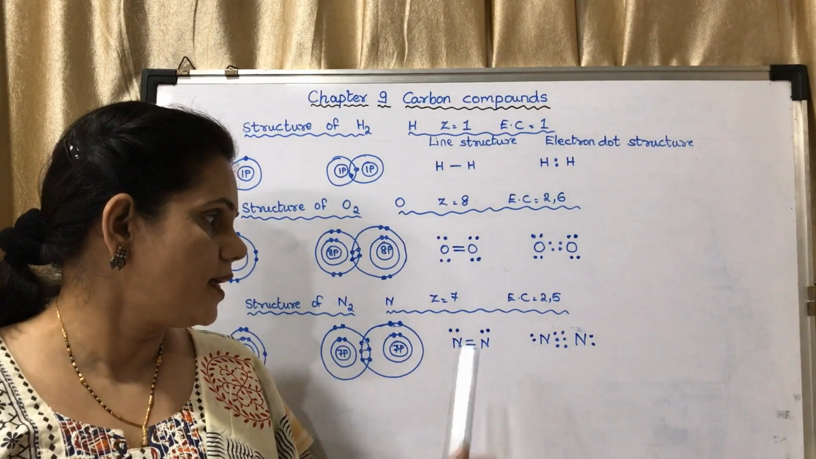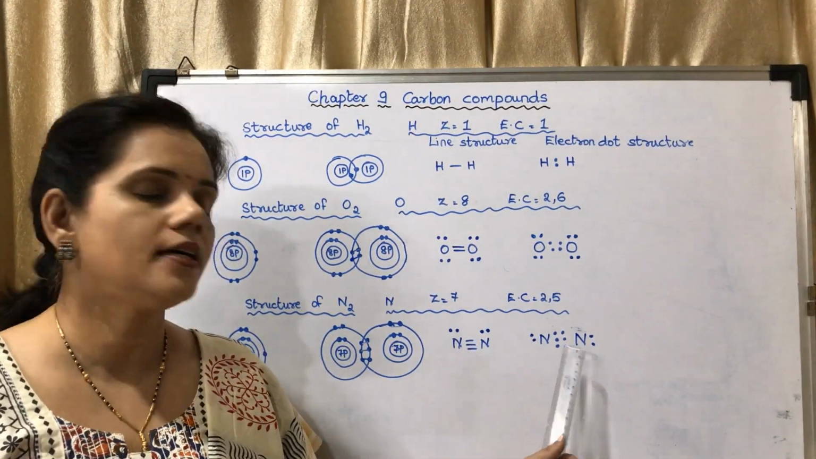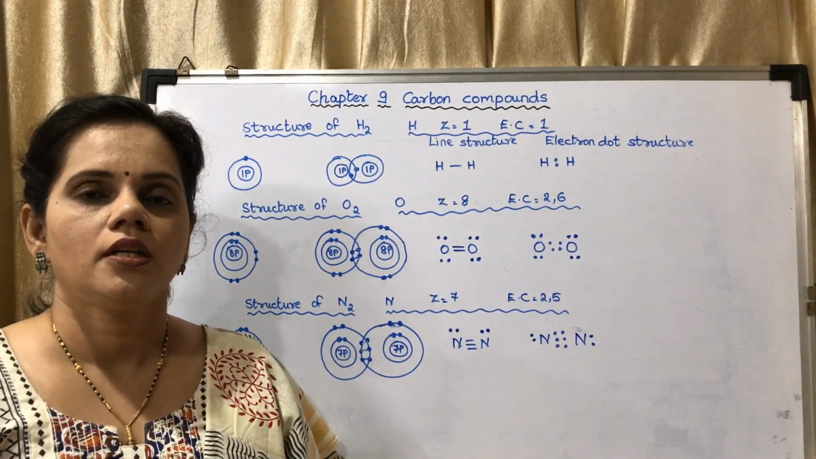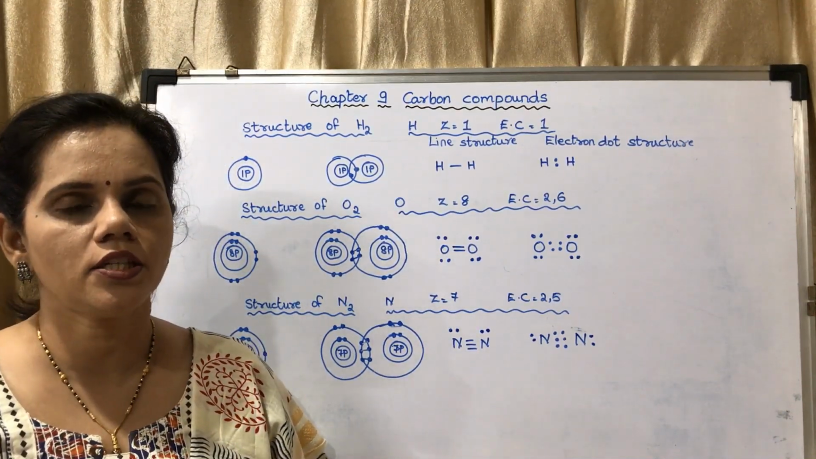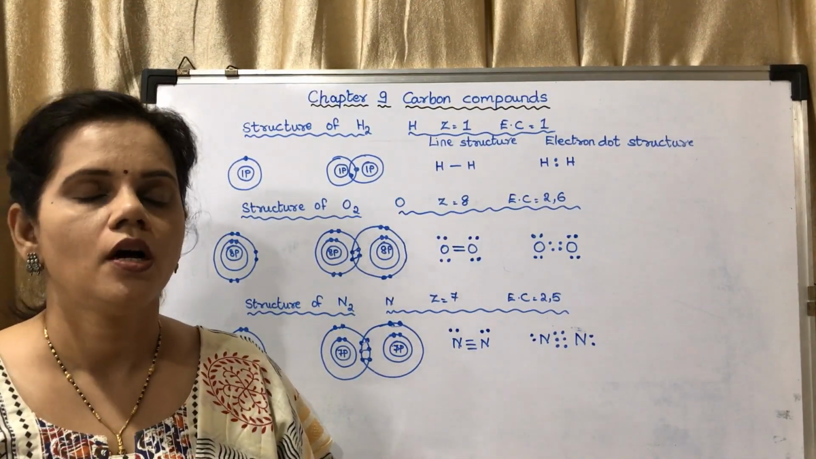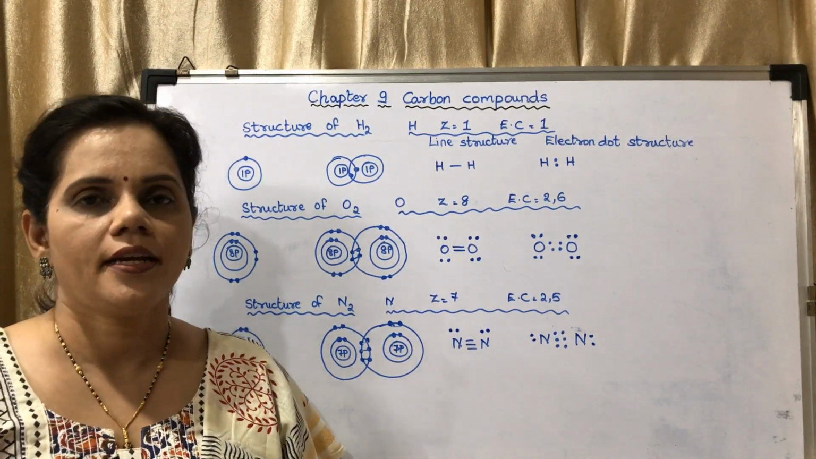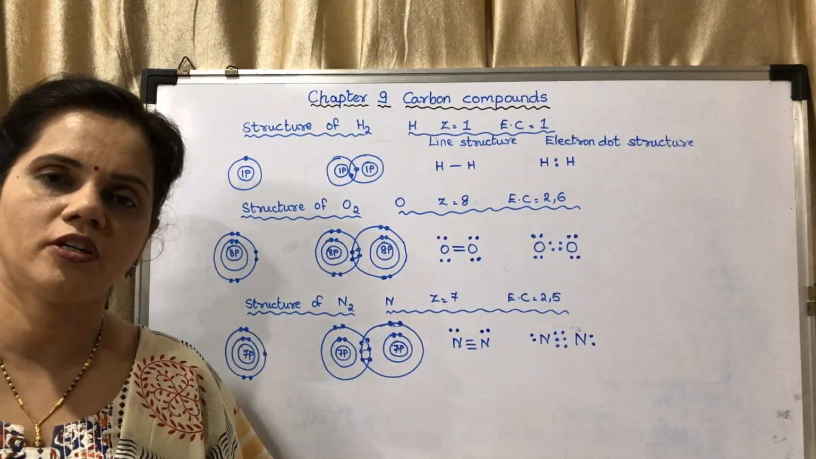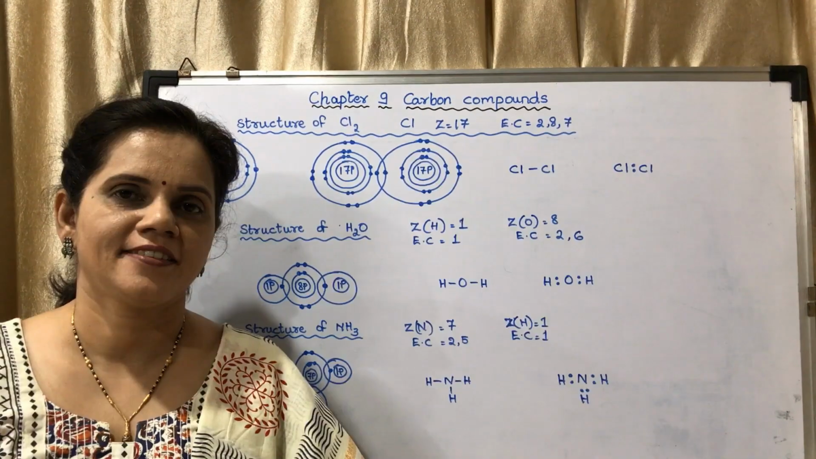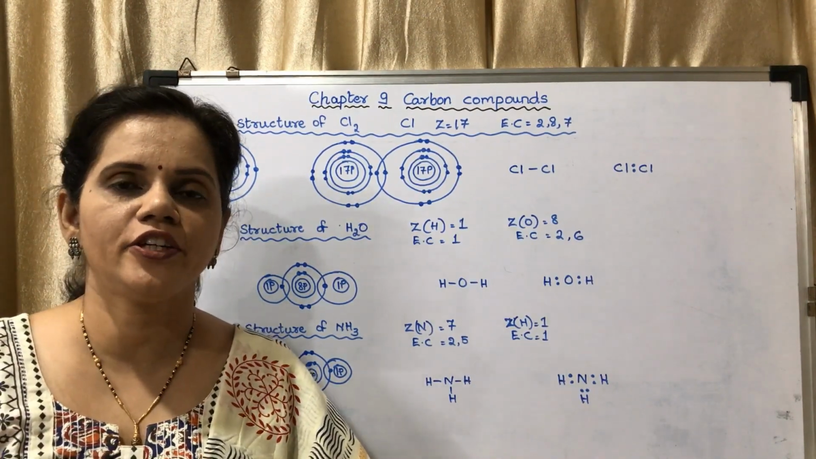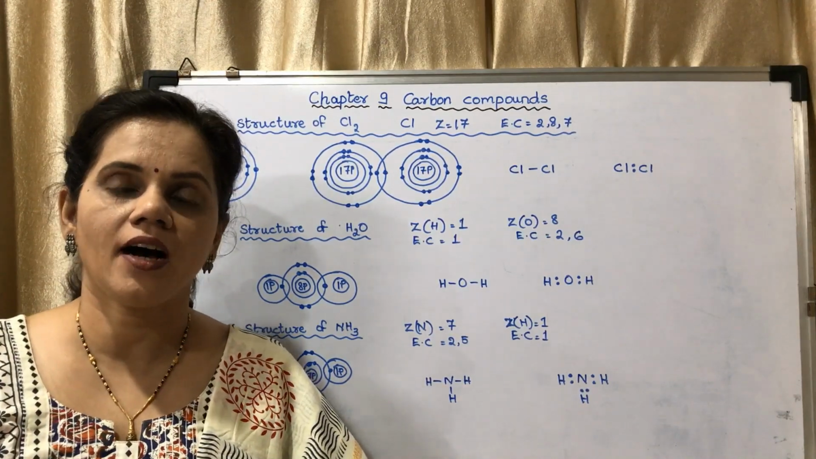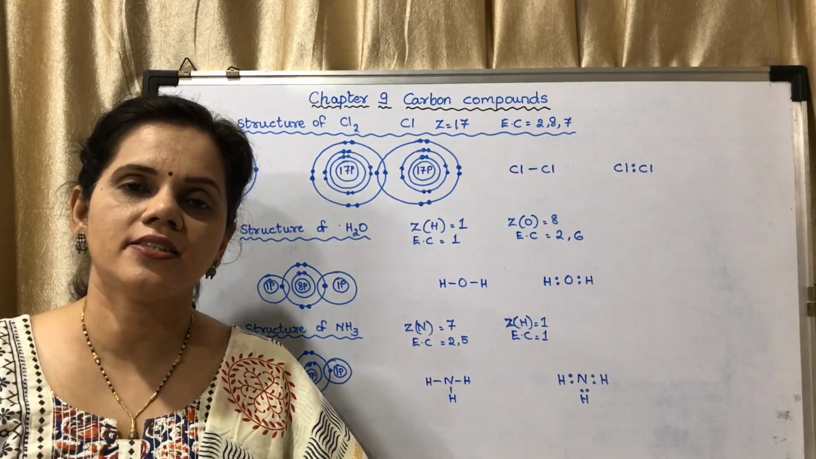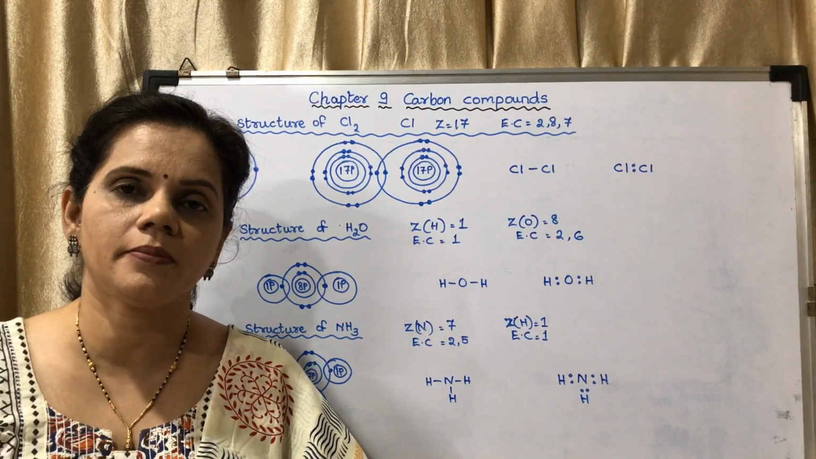So this is the line structure and this is the electron dot structure. The question could be, draw the electron dot structure and the line structure of hydrogen molecule, oxygen molecule or nitrogen molecule. Now we may move on to the next. On page number 112, there is a Use Your Brain Power question. In that box they have asked the line structure and electron dot structure of some compounds.